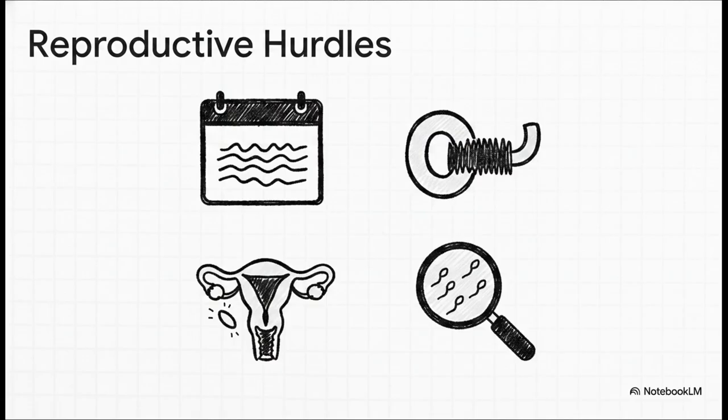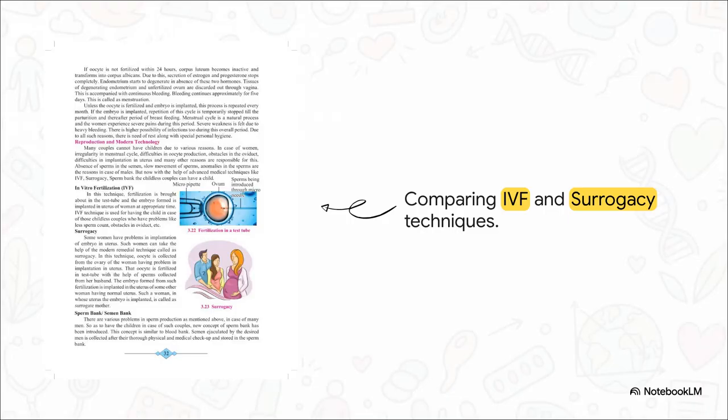Thankfully, advanced medical science steps in to help. Let us compare 2 remarkable medical solutions. First, in vitro fertilization, or IVF. Here, fertilization is brought about outside the body, in a test tube. The resulting embryo is then carefully implanted into the woman's uterus at the right time. It's an excellent solution for low sperm count or oviduct obstacles.